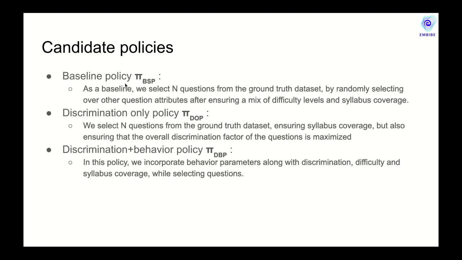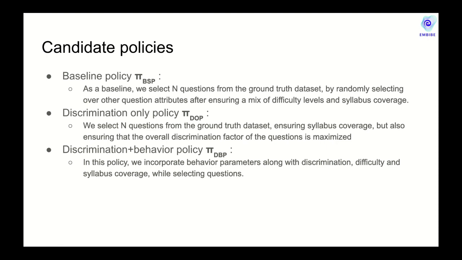The first one is a baseline policy. We already assume that we have thousands of questions in our database. First, via hard constraints, we specify that the test paper needs to come from a particular chapter, it needs to cover a certain number of concepts, coming from certain chapters. This covers the pedagogic dimensions, which are mostly hard constraints.